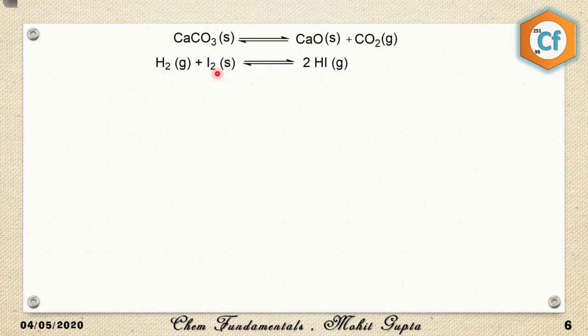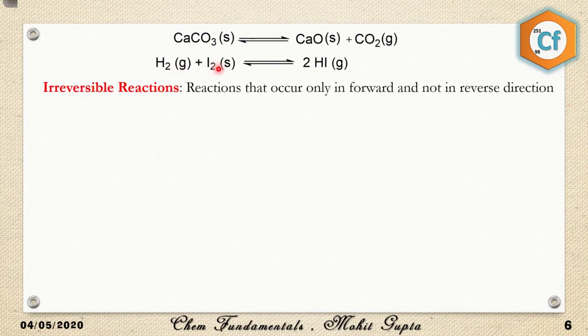So at a point we'll see that the color intensity of the iodine becomes constant. When it becomes constant, it means we have reached the equilibrium state. Now, if the whole chamber became colorless, that would mean the whole of the I2 is converted into HI, which is a colorless compound. But since the color intensity remains constant, that means the HI is further decomposing back into H2 and I2.